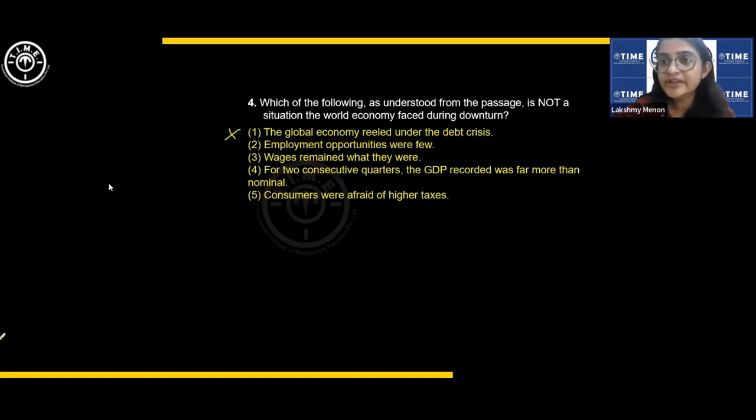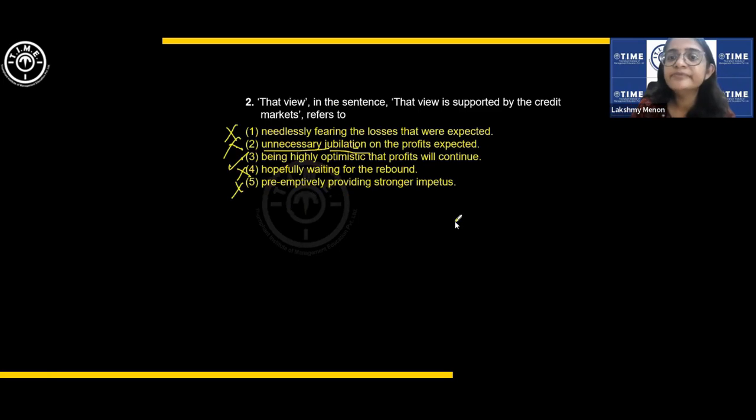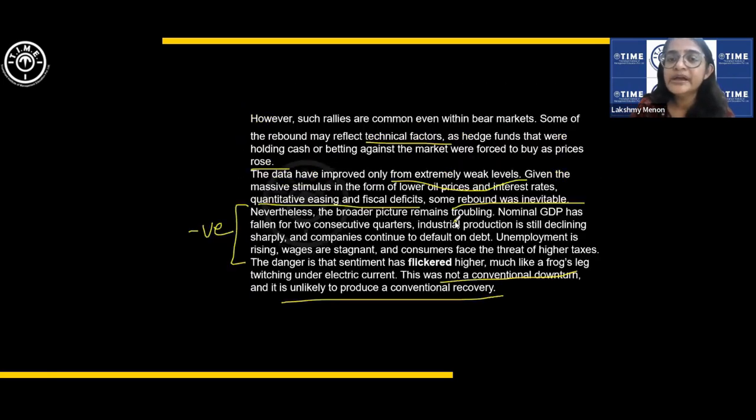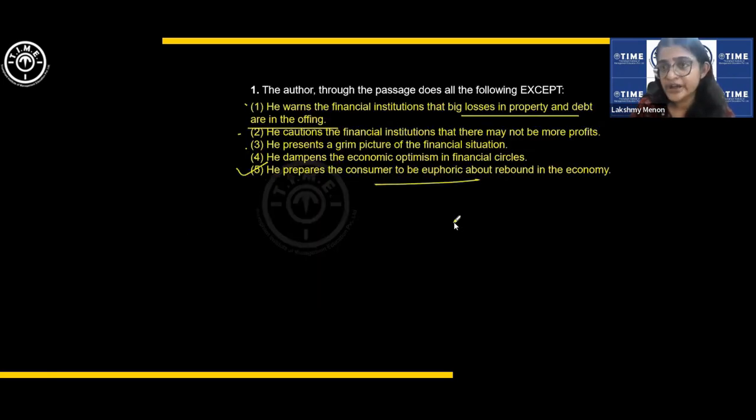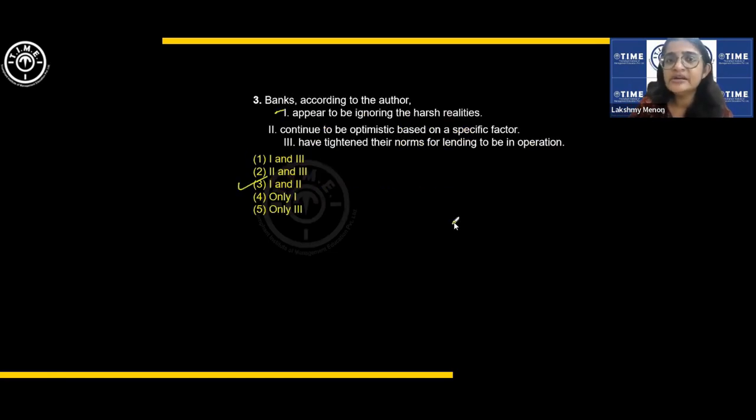Wages remained what they were. Yes, stagnant wages has also been mentioned. For 2 consecutive quarters, the GDP recorded was far more than nominal. No, it mentions that GDP has fallen now, and earlier also there was a crisis.